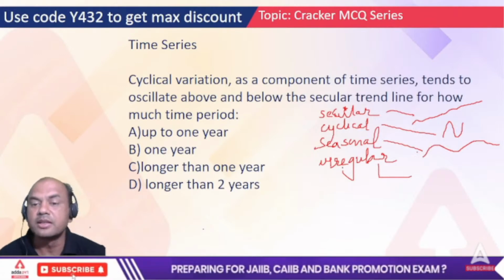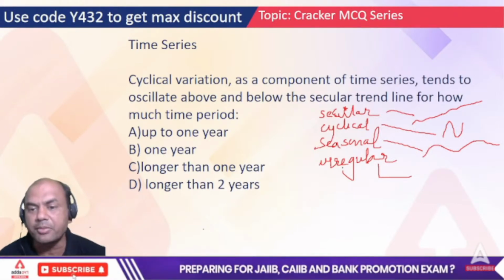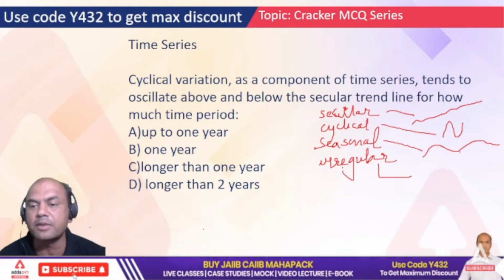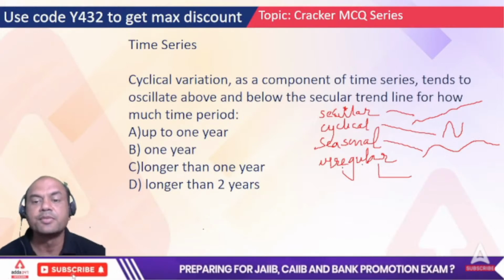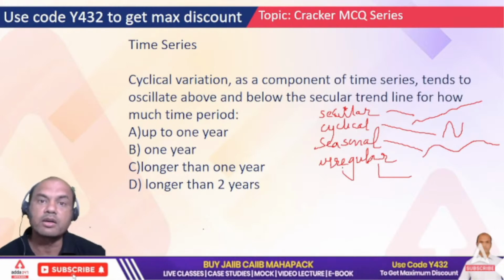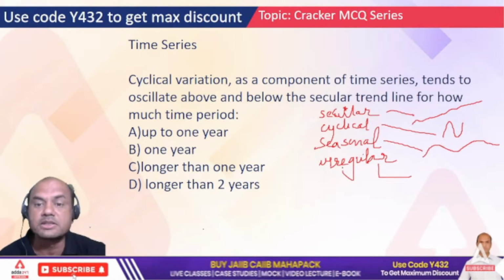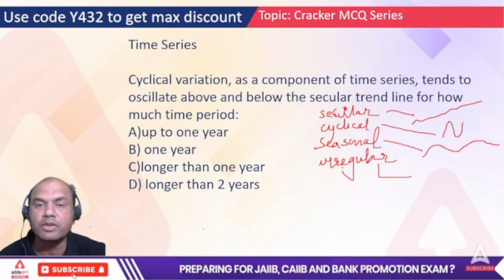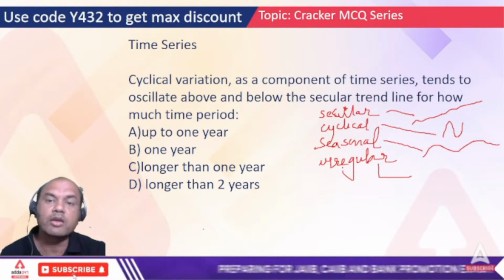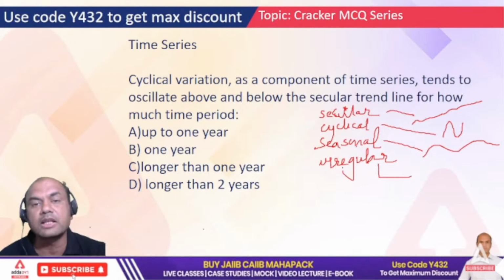But seasonal means it will happen: when it's prosperity, again depression will happen, recession will come, again prosperity will come. That's the basic seasonal variation. But irregular variation, you don't know. Dacoity or floods never come up with a fixed period, or you won't even know whether they'll come or not.